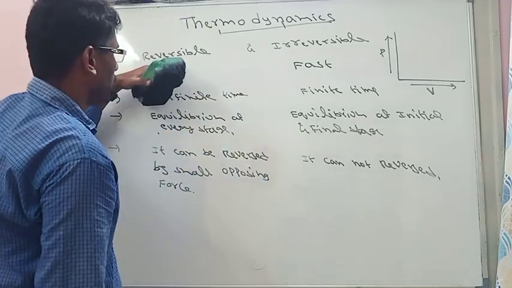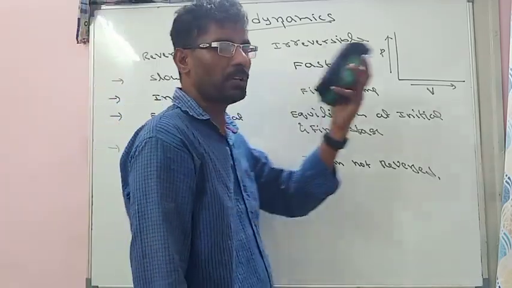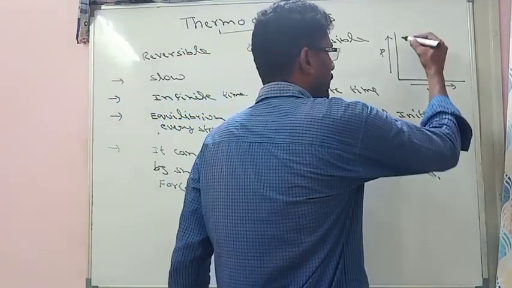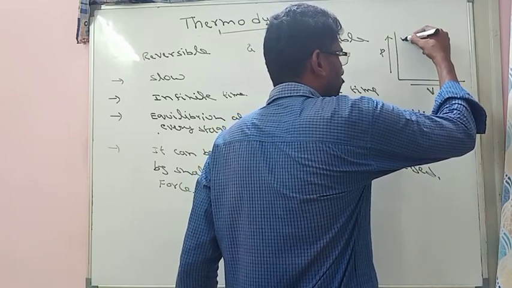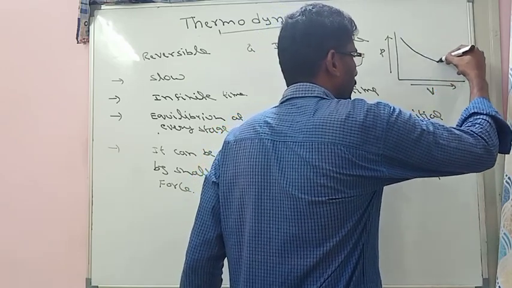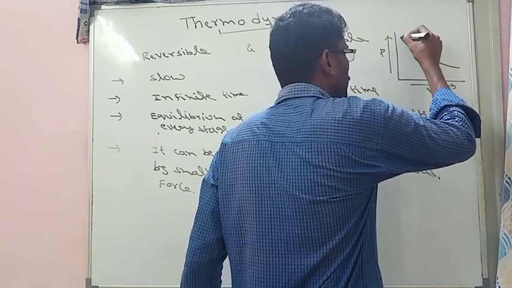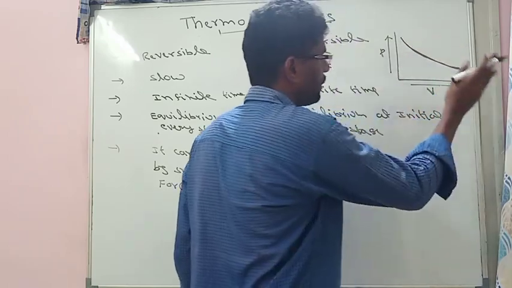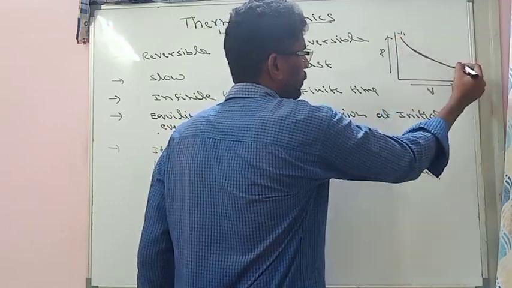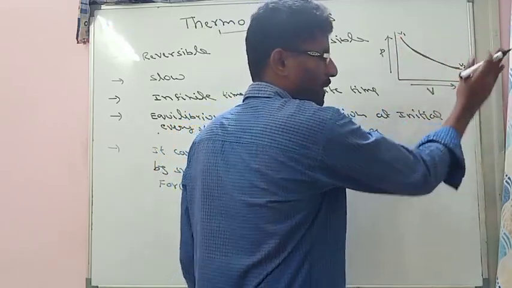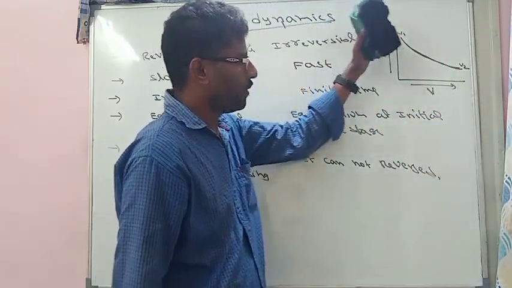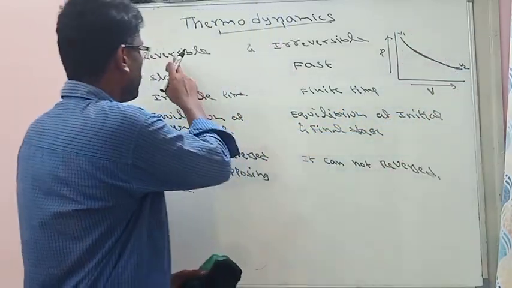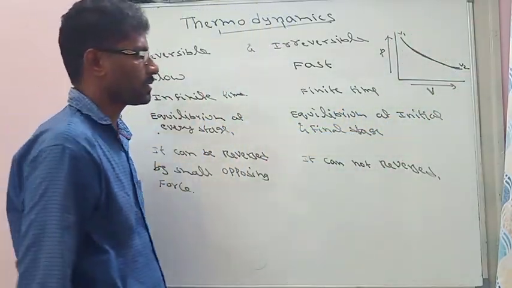Now see this, in a reversible process, we are taking an ideal gas. If the ideal gas is expanding, then volume increases like this. So it is an infinite number of steps. It is going from volume V1 to volume V2 by expansion. If it is slowly expanding, that process is called a reversible process.